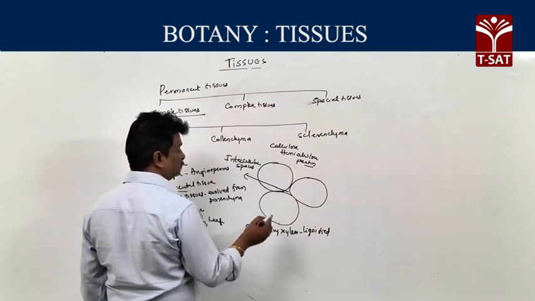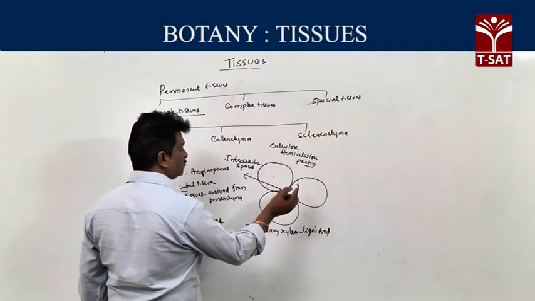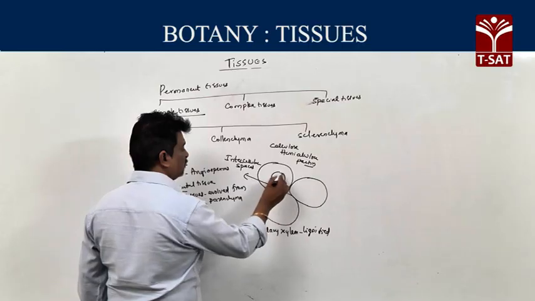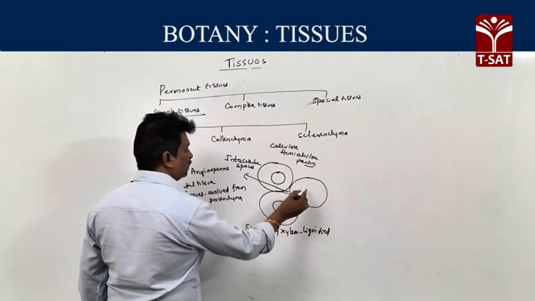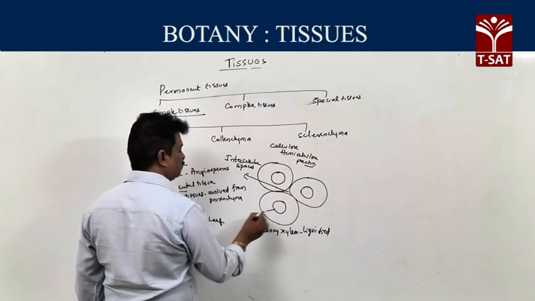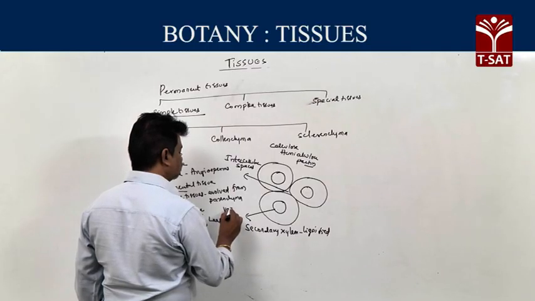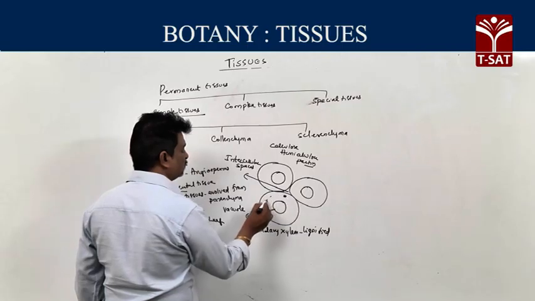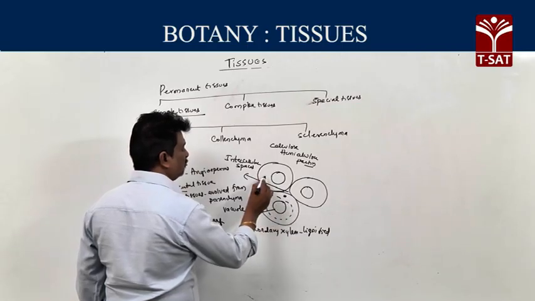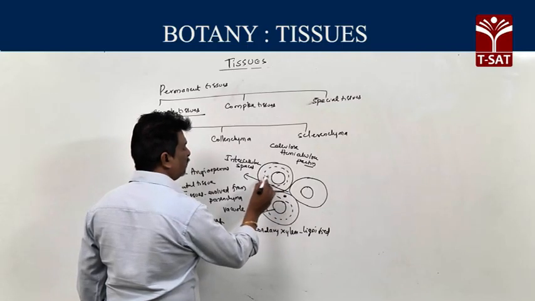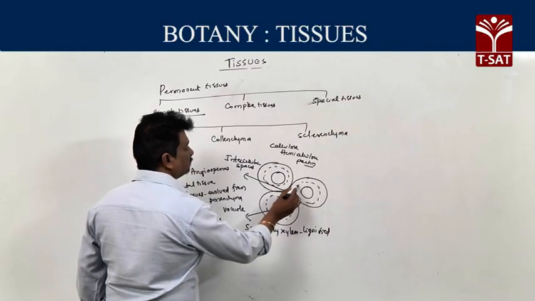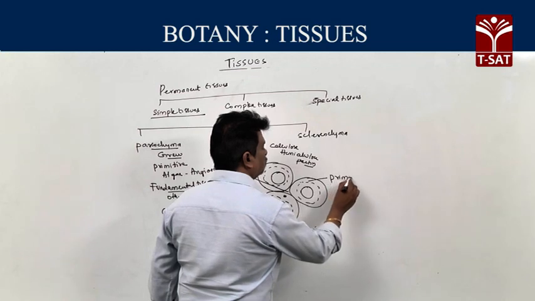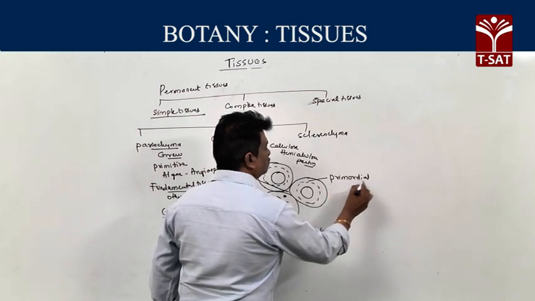Living cells contain vacuolated protoplasm. Generally in parenchyma, vacuole present at center, nucleus is peripheral, and this vacuole is surrounded by cytoplasm. That condition is called primordial utricle.